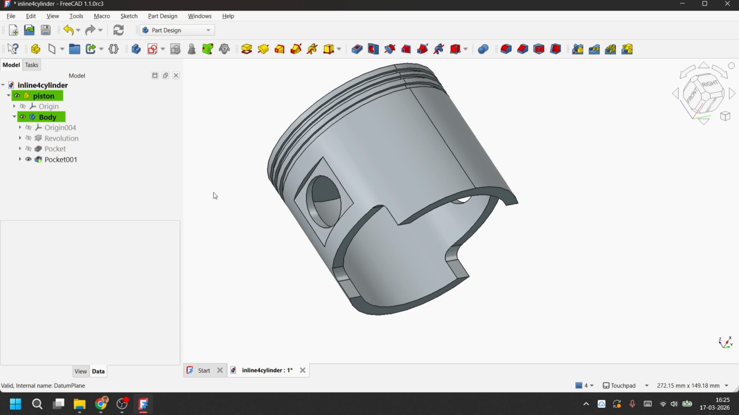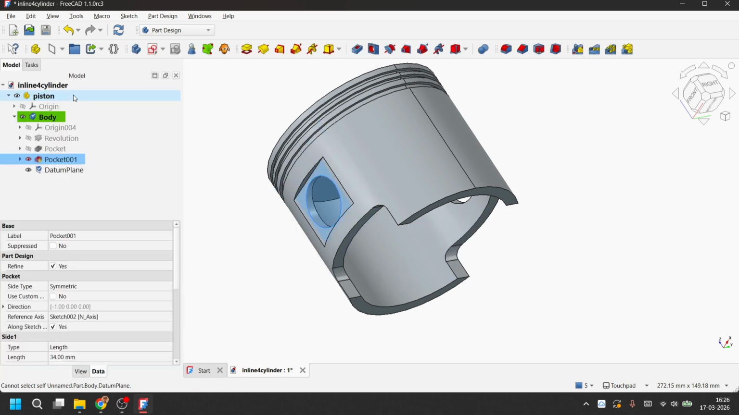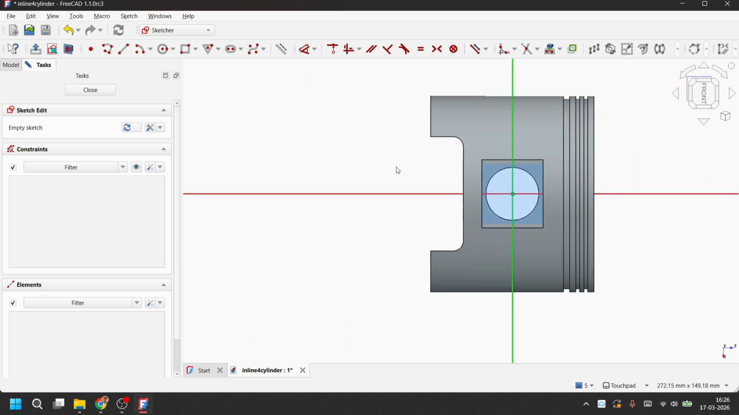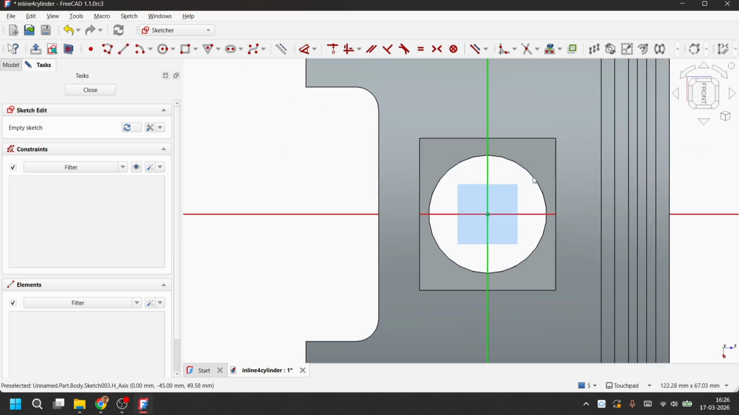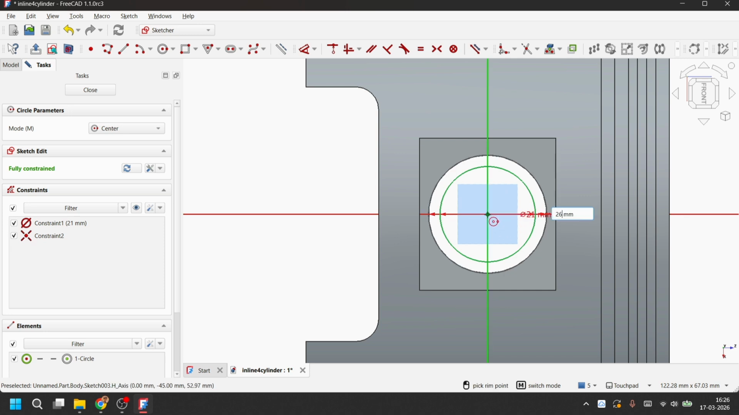The next step is to create the extrusion that we talked about before. Let's create a datum plane by using this circle as a reference. Again, we will create a sketch based on this plane. And let's create a circle anchored to origin with a radius of 21 millimeters. So that's the inner circle radius. The outer circle radius is the same as that of the piston, 26 millimeters.